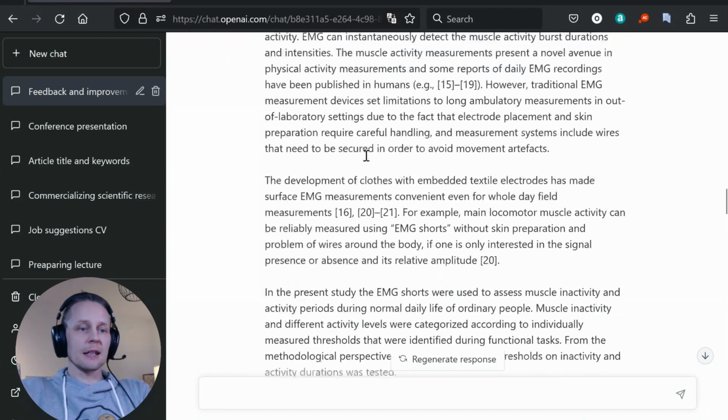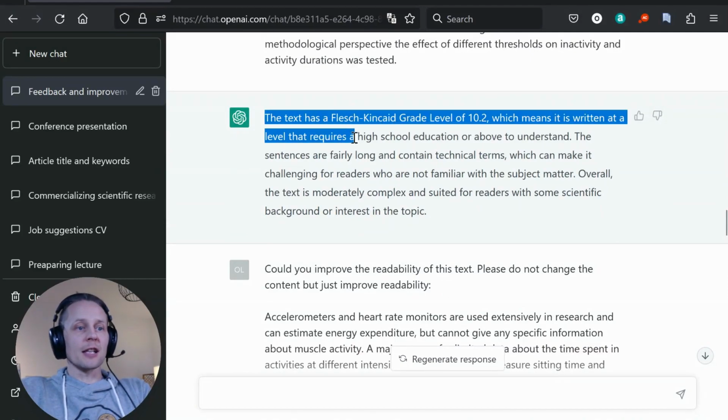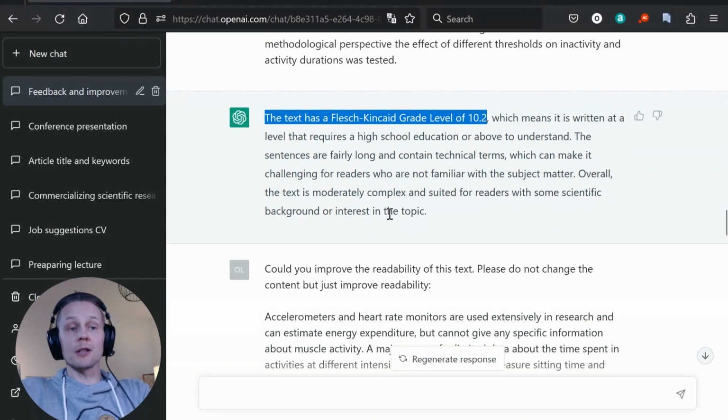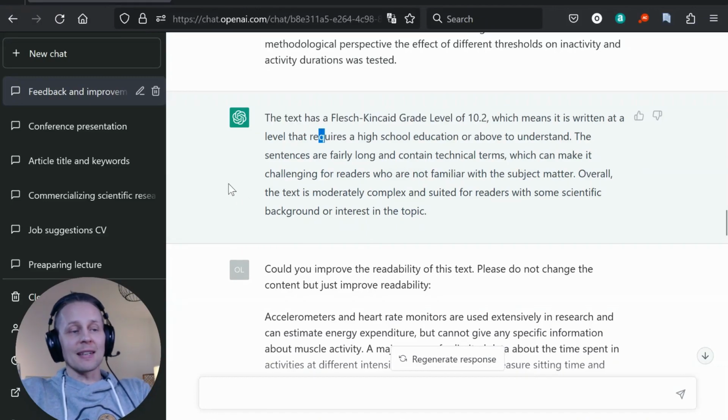of the text? And I again copy pasted some part, and it gives that the text has Flesch-Kincaid grade level of 10.2, which means it is written at the level that requires a high school education or above to understand. The sentences are fairly long and contain technical terms, which can make it challenging for readers who are not familiar with the subject matter. Overall, the text is moderately complex and suited for readers with some scientific background or interest in the topic. So I guess it's saying that it's okay to be technical in this case.